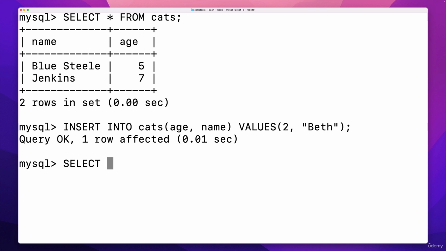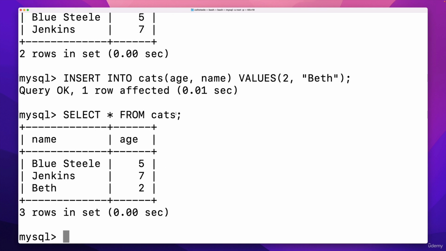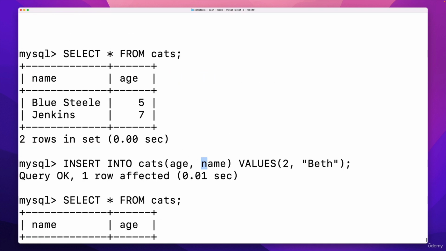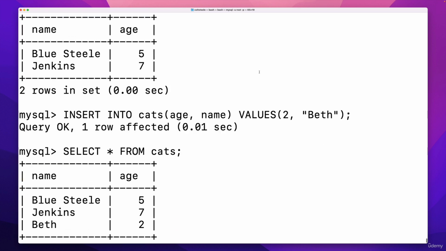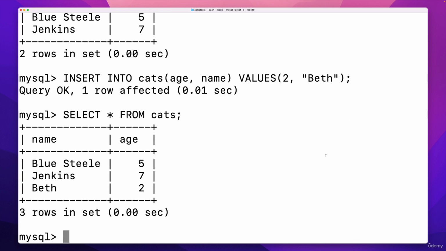And if I do a select star from cats again, we'll see that Beth was inserted as the name in that row and age was 2. So as long as we follow the order we laid out, the order overall doesn't matter. It doesn't matter if age comes before name or name before age, as long as we are consistent with our values. Now, what happens if we are not consistent?